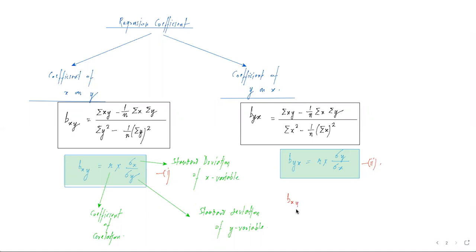So on the left hand side we have bxy multiplied by byx, and on the right hand side this r and r becomes r square multiplied by, you have sigma x by sigma y multiplied by sigma y by sigma x. That what we get to see, that this part and this part got cancelled. We have another equation called bxy multiplied by byx is equals to r square.